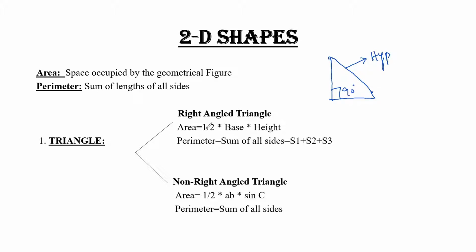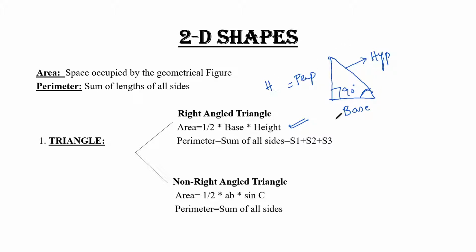Clear? So if a right angle triangle is provided to you, the formula for finding its area is half base into height. If we assume this is our angle, then in front of the angle we have the perpendicular, and adjacent to the angle we have the base. This perpendicular is also known as height.